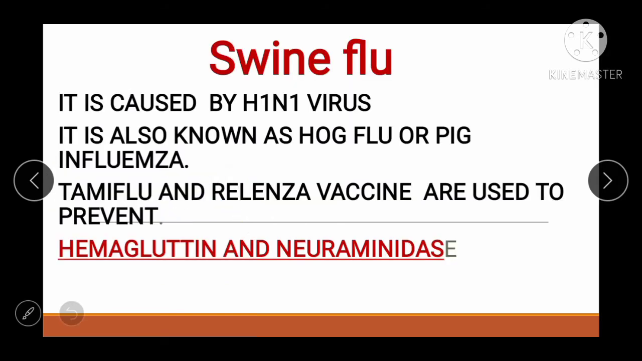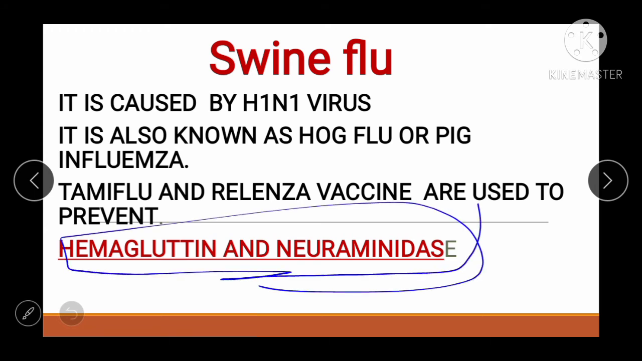Then swine flu. Swine flu is caused by the H1N1 virus. See friend, what is H1N1 virus? It is hemagglutinin and neuraminidase. It is also known as hog flu and pig influenza. What are the drugs we use in swine flu? Tamiflu and Relenza are used to prevent swine flu.